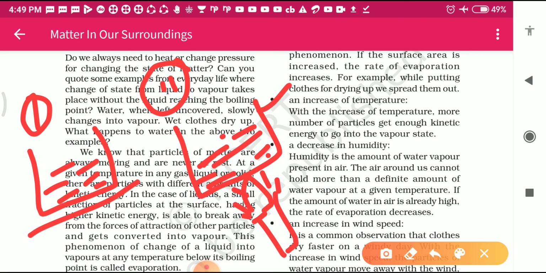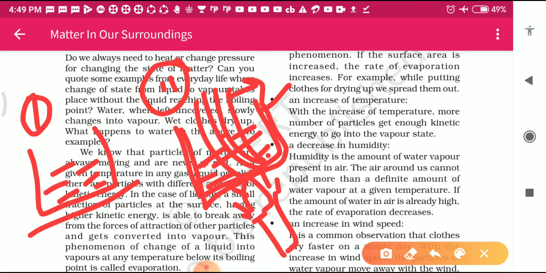When we apply heat to this utensil, the kinetic energy of the particles is more here. If the kinetic energy is more, then evaporation takes place more, and this liquid is converted into water vapor. This example also proved the effect of an increase in temperature.